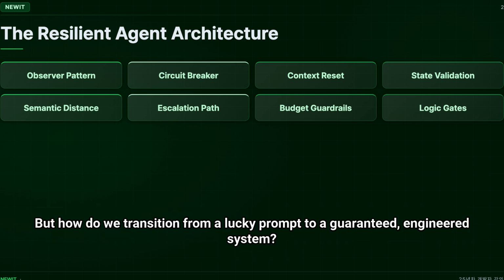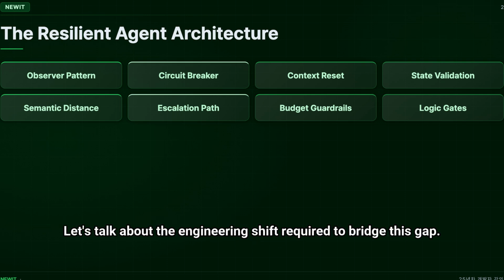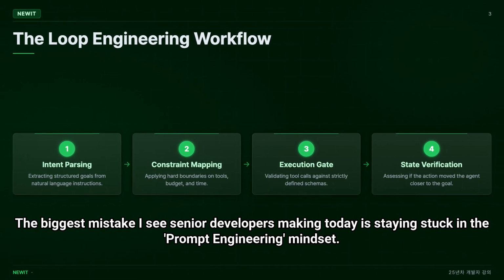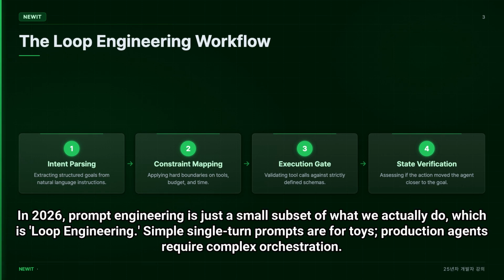But how do we transition from a lucky prompt to a guaranteed, engineered system? Let's talk about the engineering shift required to bridge this gap. The biggest mistake I see senior developers making today is staying stuck in the prompt engineering mindset. In 2026, prompt engineering is just a small subset of what we actually do, which is loop engineering. Simple single-turn prompts are for toys. Production agents require complex orchestration.